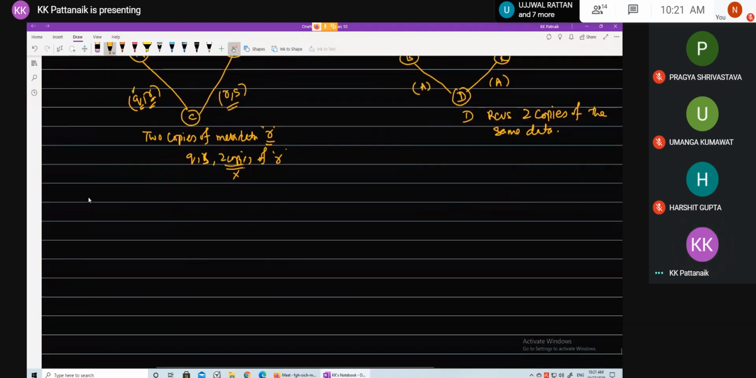Then another terminology we are going to use in the SPIN protocol is application level framing. Application level framing. What is this framing, students? Where have you come across this terminology in your graduation course?